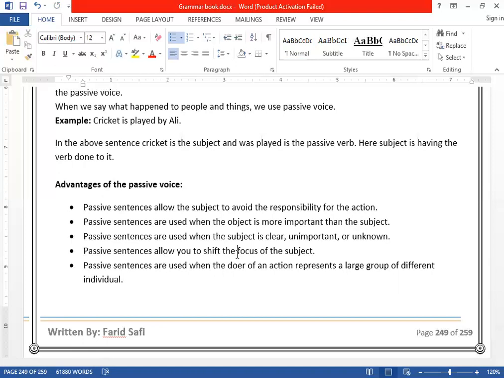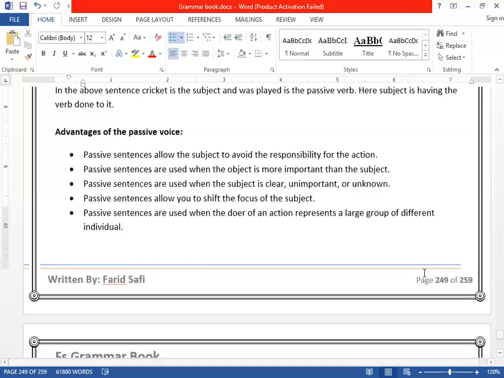In that case it's more direct, it's an active sentence, clear? So if I want to shift the focus from who broke the mirror, I just want to bring the focus to the mirror, not the person, not the subject. For that case, you can use passive sentences. Passive sentences are used when the doer of an action represents a large group of different individuals. For example, assignment is done. There are a large number of students that did it, but we are more concerned with the assignment, with the task being done, not who did it. So for that purpose, we use passive sentences. Are you getting it?